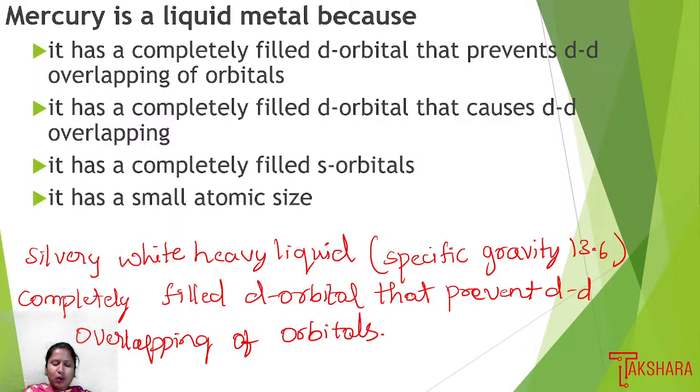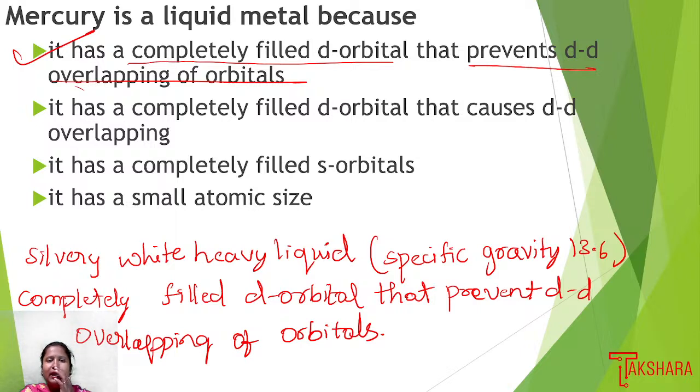Okay, so according to this explanation we can give option A as the right answer, because it has a completely filled d orbital, and that prevents dd overlapping of orbitals. So we can choose option 1 as the right answer.